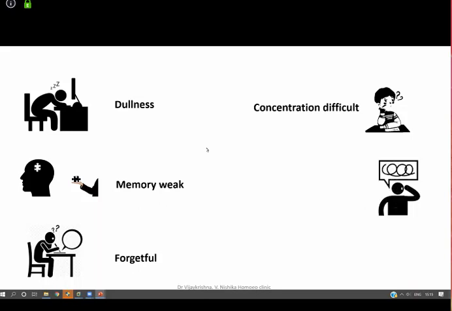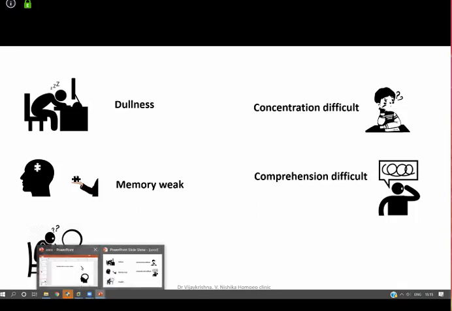Okay. So concentration difficult is when you are not able to focus. Not only concentration difficult, you have another very important rubric that is coming up here, and that is comprehension difficult. What is the simple difference between concentration difficult and comprehension difficult?